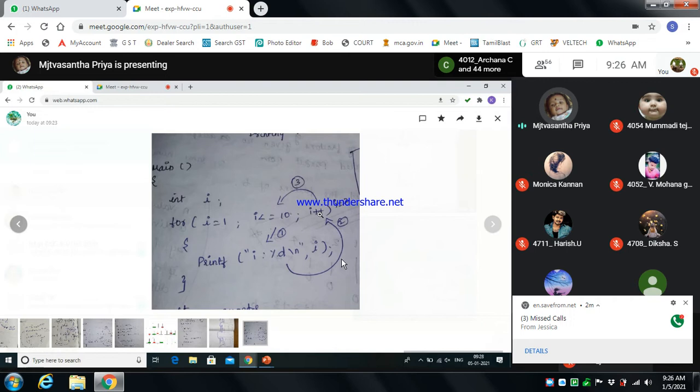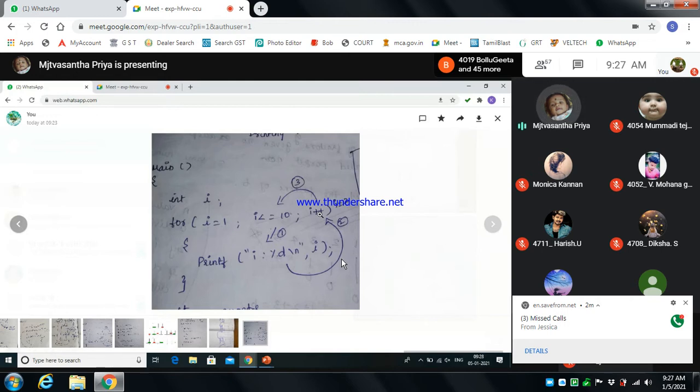So it prints the values 1, 2, 3, 4, 5 up to 10, right? It prints the numbers 1 to 10. Whenever I becomes 11, the condition fails because the given condition is 11 is less than or equal to 10. It will be false, and when it is false, the loop exits.